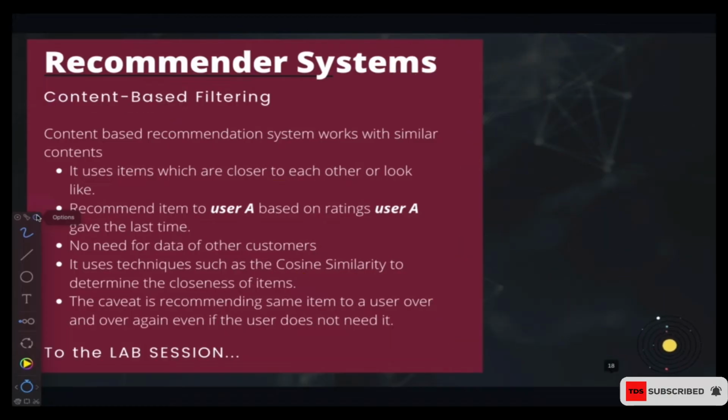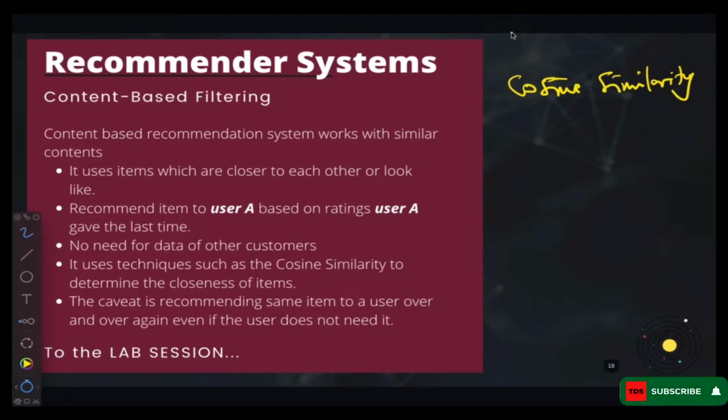So let me get rid of this one, and then I'll show you how the cosine similarity works. So we're going to consider the cosine similarity. For the cosine similarity, it gives us the similarity between the two items. The cosine similarity is actually simple. What it says is that it's a dot product of the two.